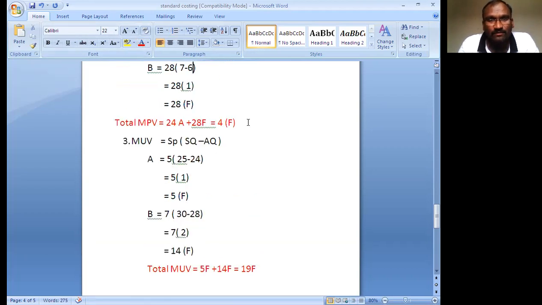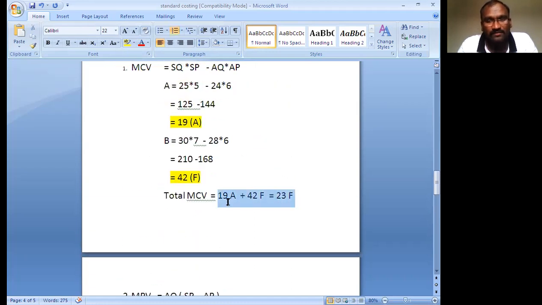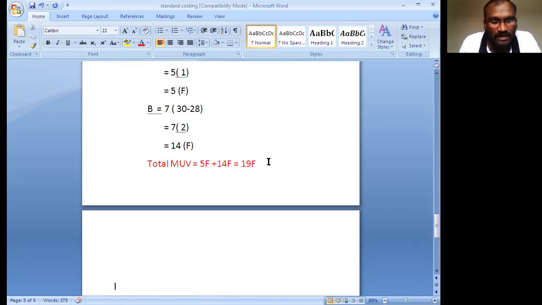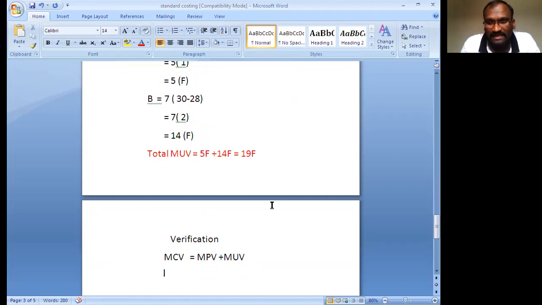Material price variance, how much? 4F. Material cost variance, how much? 23F you are getting. Now you are verifying the problem. Verification. In the verification formula, material cost variance equals material price variance plus material usage variance.